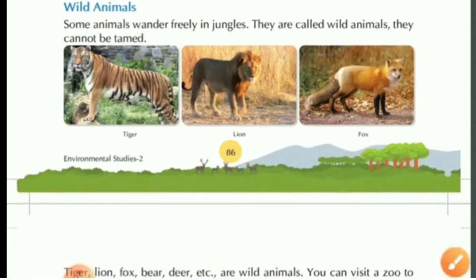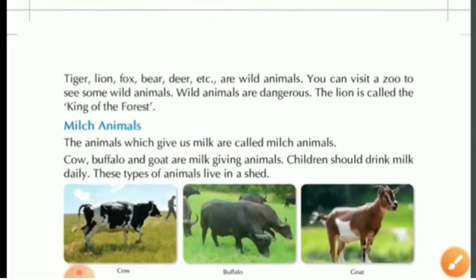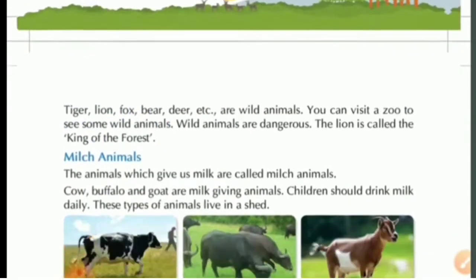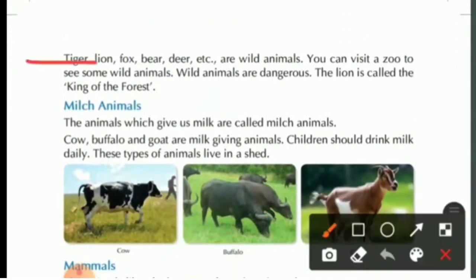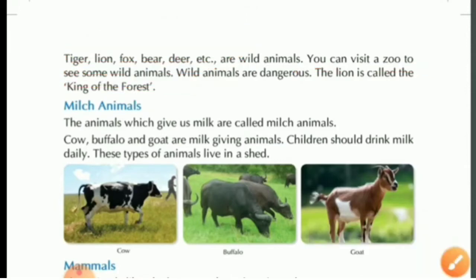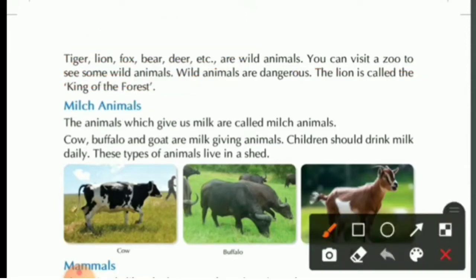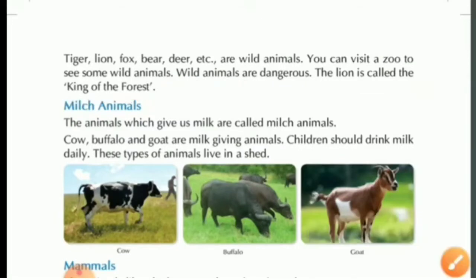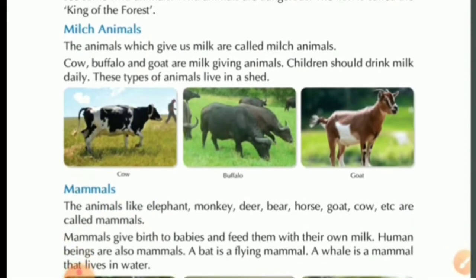They cannot be controlled, so we cannot keep them in a home. Instead, they live freely in the jungle and they are dangerous. Tiger, lion, fox, bear, deer, etc. are wild animals. You can visit a zoo to see some wild animals. Wild animals are dangerous. Lion is called the king of the forest.